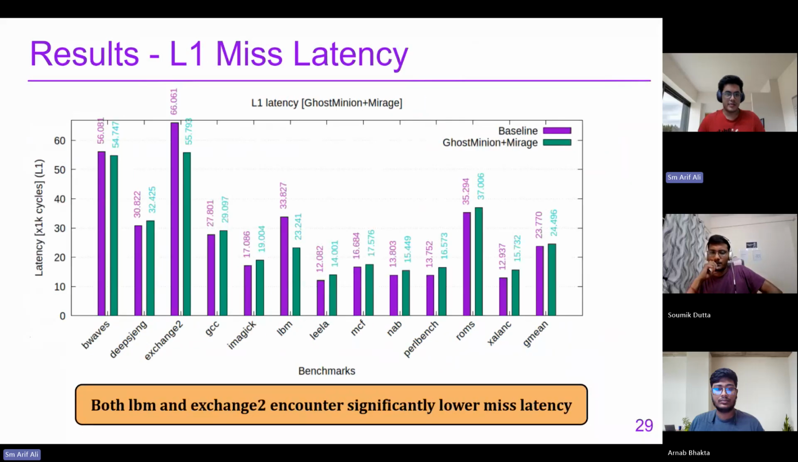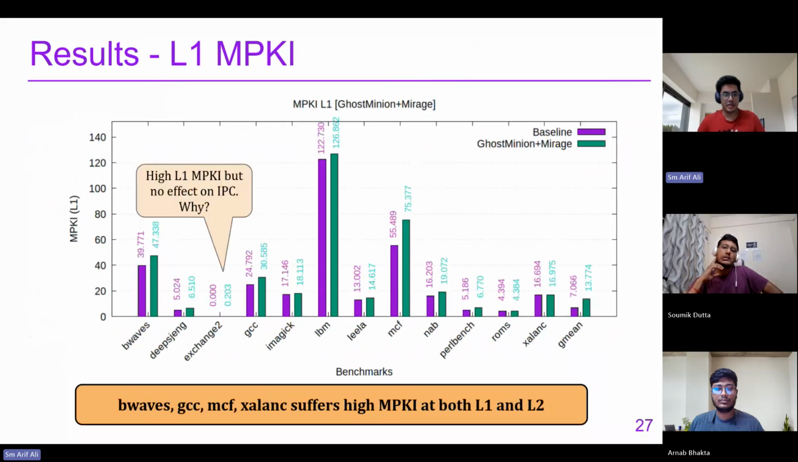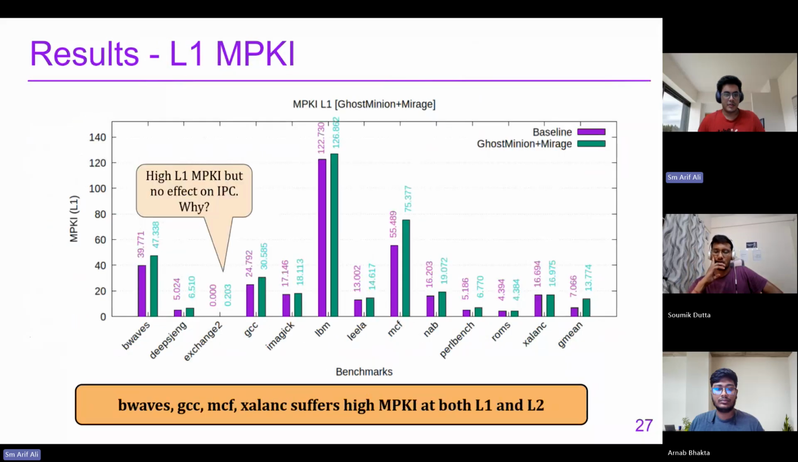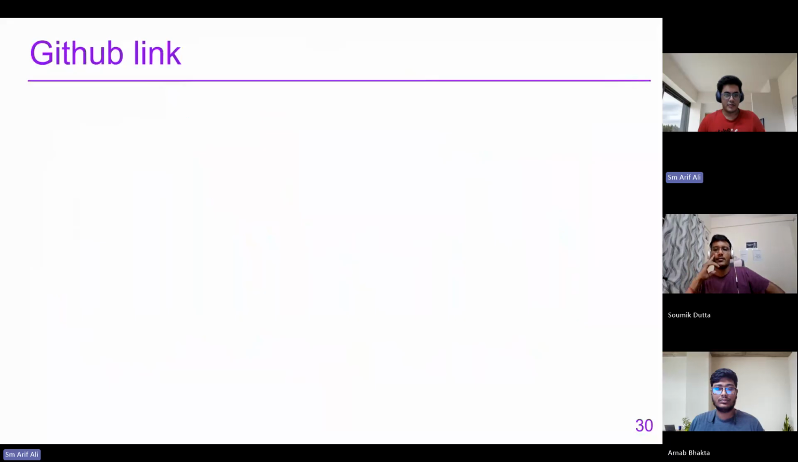This is the L1 miss latency plot. We used absolute numbers here as opposed to the relative numbers before. The main point to see here is Exchange 2, which has a very low L1 miss latency in the combined technique. This miss latency is compensating for the high MPKI, and that is why it is not affecting the speed up. So yeah, this was the miss latency graph.